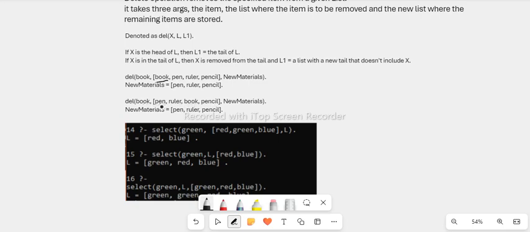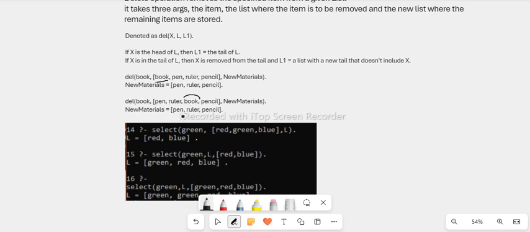Now book is not the head, pen is the head here. So book is part of the tail of the list. So then book will be removed from the tail. So now the new list will be pen, ruler, pencil.